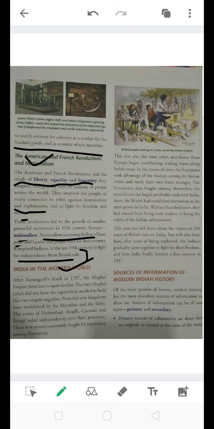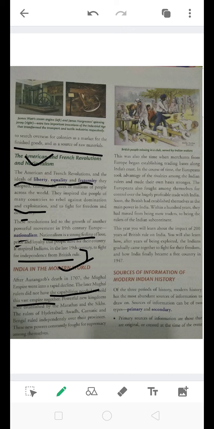After Aurangzeb's death in 1707, the Mughal Empire went into a rapid decline. We have studied in 7th standard that Aurangzeb was a very cruel and very strong emperor, but his empire went into decline when he died. The later Mughal rulers did not have the capabilities needed to hold the vast empire together. After he died, the others did not have capabilities like Aurangzeb to rule the empire.